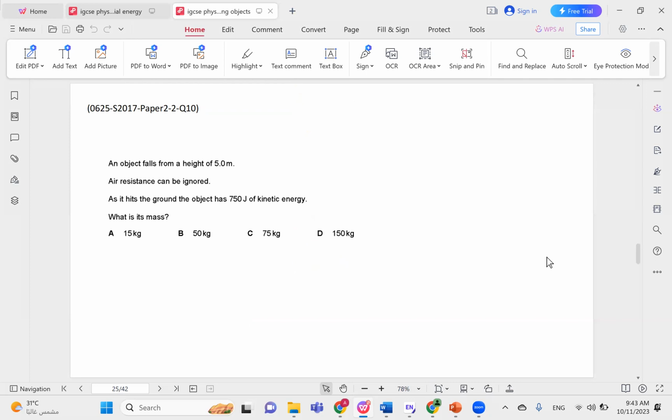So basically, EI equals EF. EI here is energy due to height because it falls from a height, so this is basically mgh. And this is equal to the final energy, which is kinetic energy, half mv squared. Though we don't really need to write these two equations as such because we are given the kinetic energy as a whole. So instead of half mv squared here, I'm just going to write 750 joules.